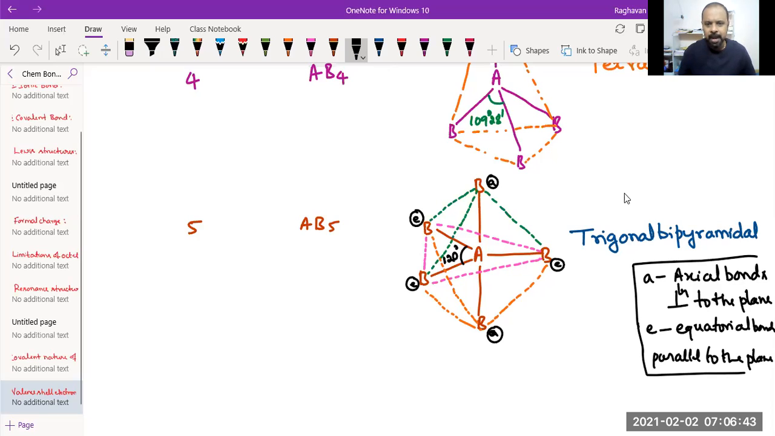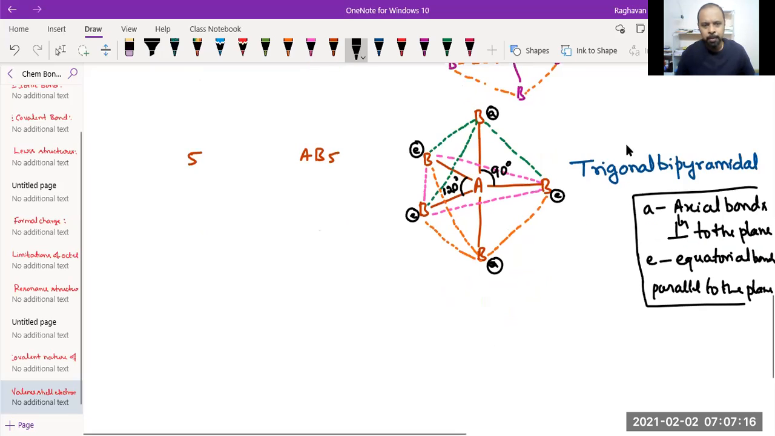The bond angle between axial and equatorial: perpendicular to the plane means 90 degrees, exactly 90 degrees. We don't consider the angle between axial and axial because between the two axial bonds there is an equatorial bond. So axial to axial doesn't arise, though it is 180 because there is a bond in between. So this is the structure with 5 bond pairs, the molecule AB5.